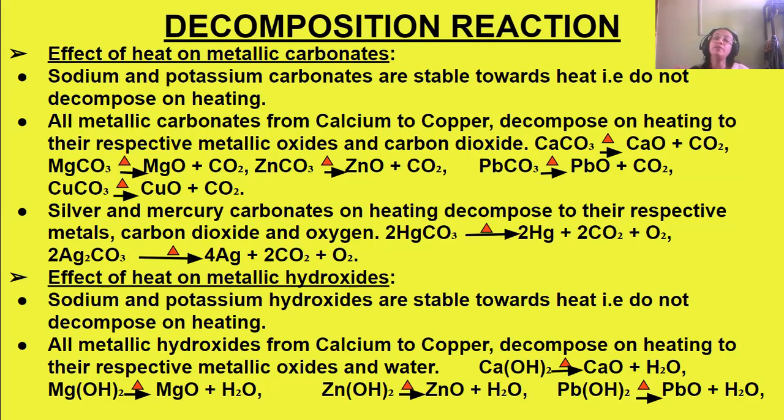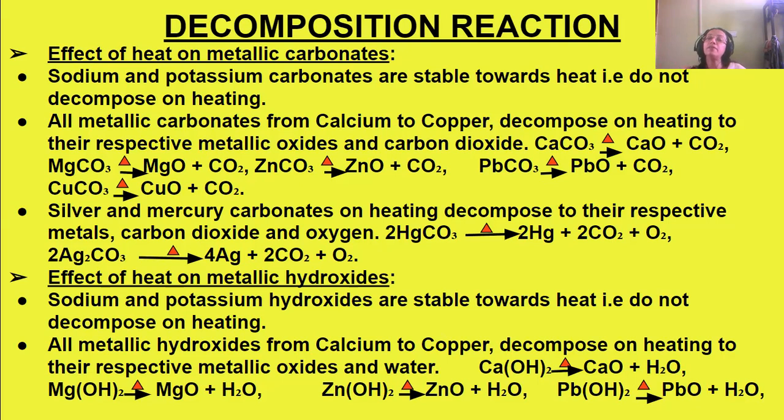Now, in case of silver and mercury carbonates, on heating they decompose into the respective metals, carbon dioxide, and oxygen is also liberated. So in case of calcium to copper, the only gas liberated is carbon dioxide, and the compounds formed are their metallic oxides.